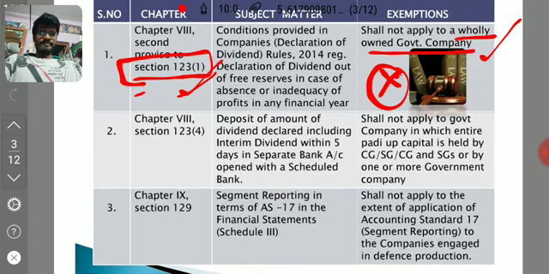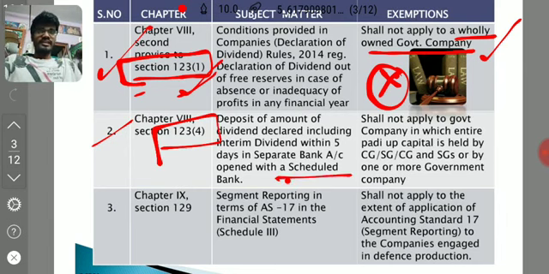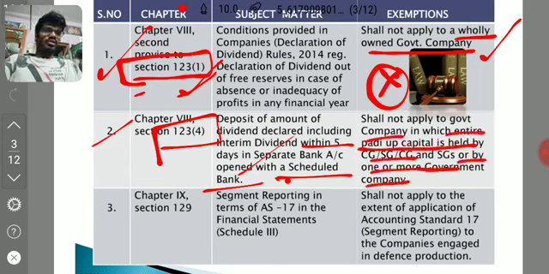Coming to our next, second point. First point is finished. Second point, 123 subsection 4. What is 123 subsection 4? After dividend declaration, it has to be deposited in a separate scheduled bank account within 5 days, right? Then this particular section is not applicable to a government company in which the entire paid up share capital is held by the central government, state government, or one or more government companies.